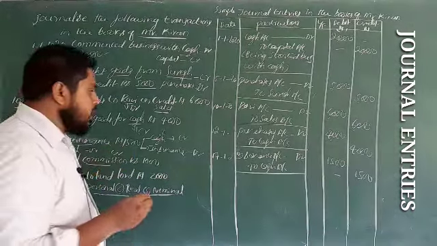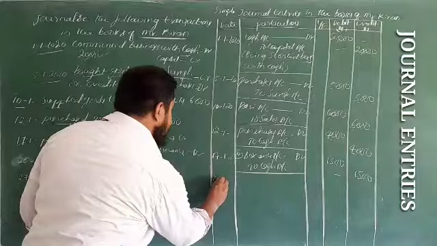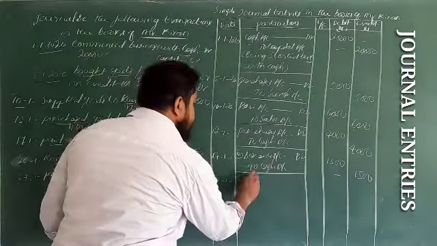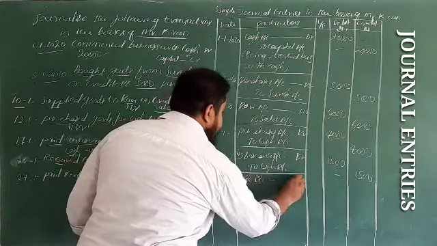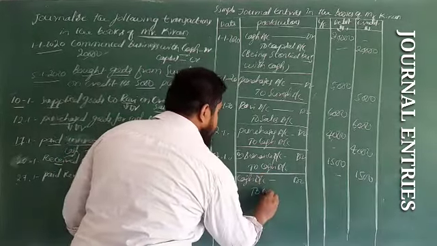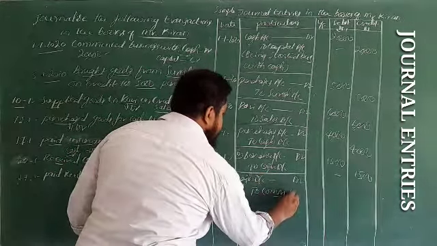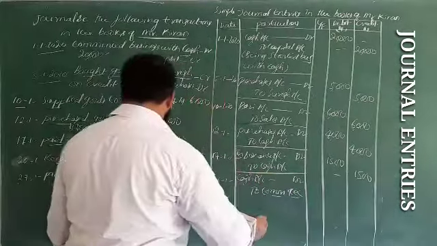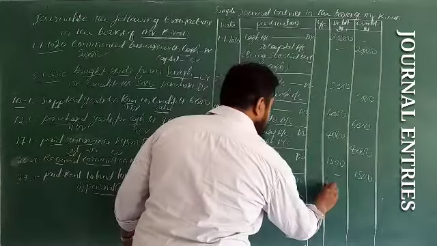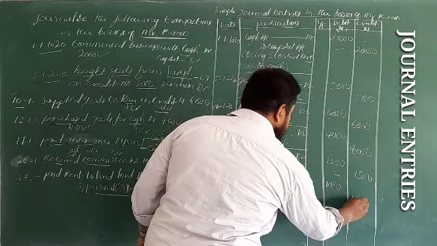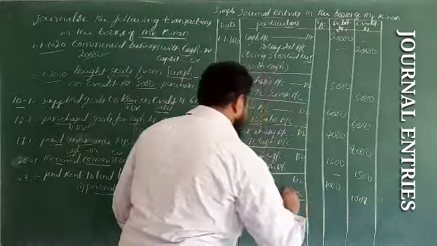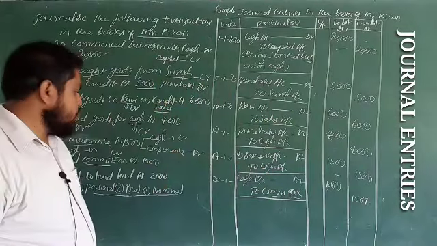So first the debit entry on 20th, cash account debit to commission received account, rupees 1,000. Narration: being received the commission.